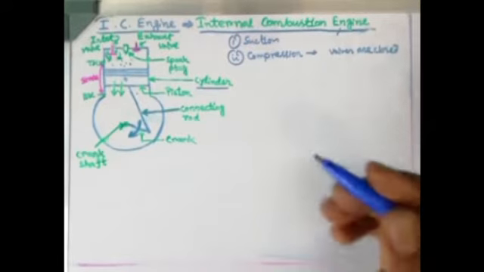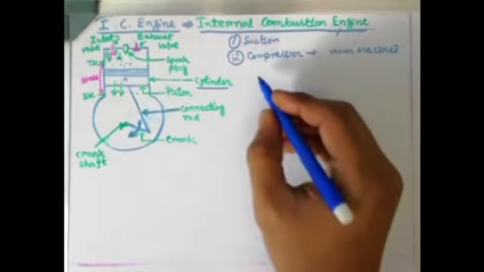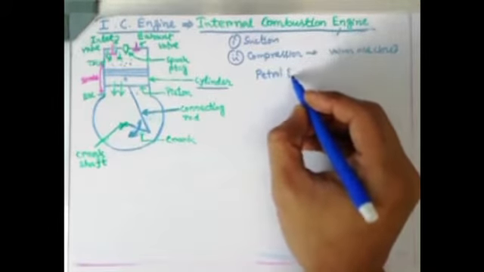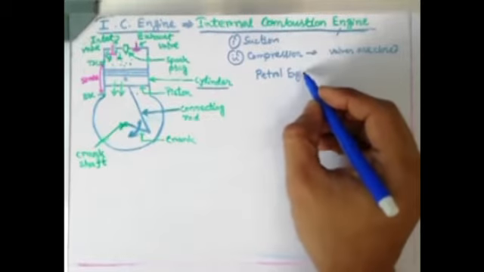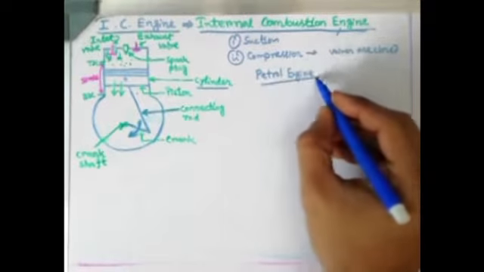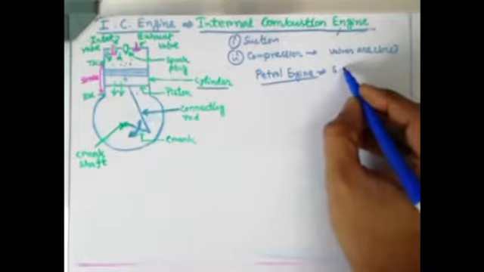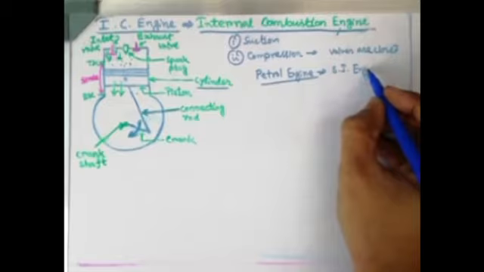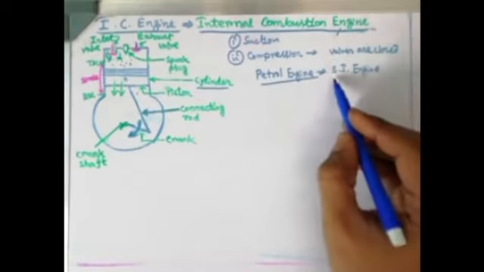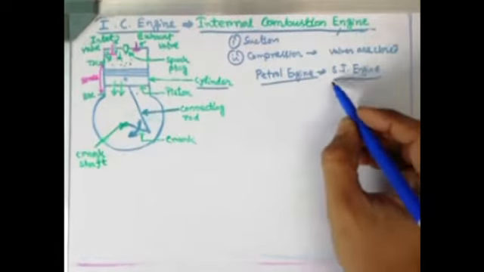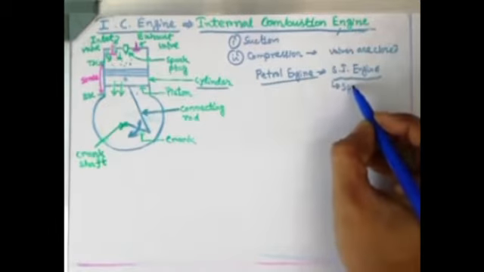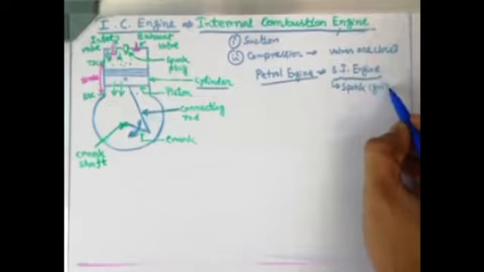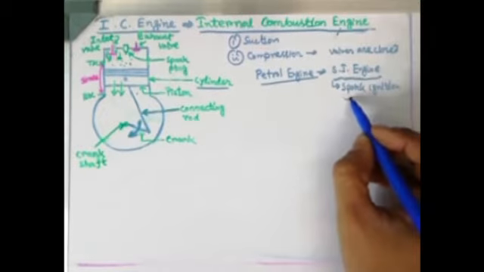At that point of time, if it is a petrol engine, I am talking about only the petrol engine now. Afterwards I will come to the diesel engine. Petrol engine is also known as SI engine. So write the short form also. It is a very frequently asked question. SI engine means spark ignition engine. Why is it spark ignition? Because there is a spark plug.